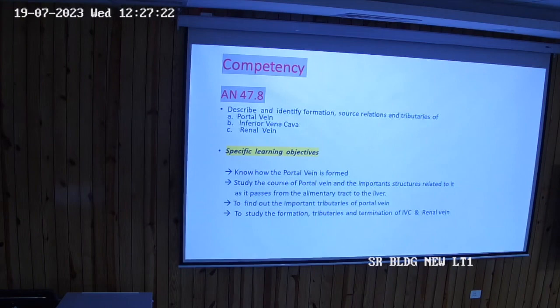But where does it unite with the superior mesenteric vein? Behind the union, the formation of portal vein is behind the neck of the pancreas at the level of L2. Okay. What are the peculiarities? It's carrying nutrients other than deoxygenated blood. There is streaming of blood. Okay, the blood, they don't mix with each other. So that's very important.